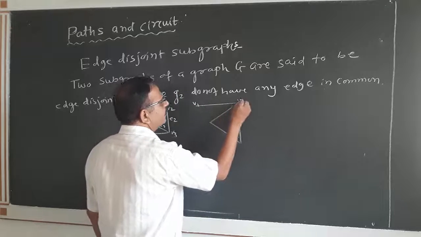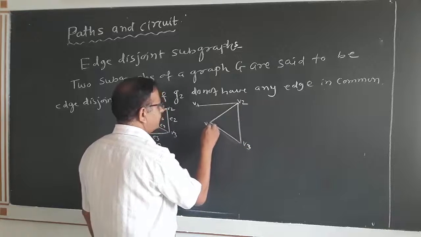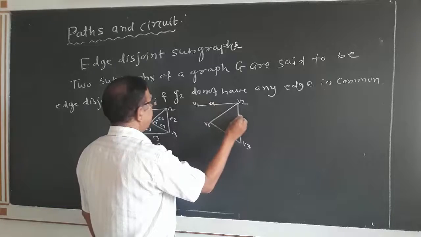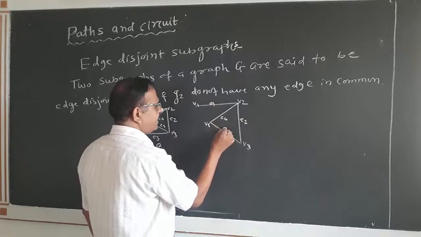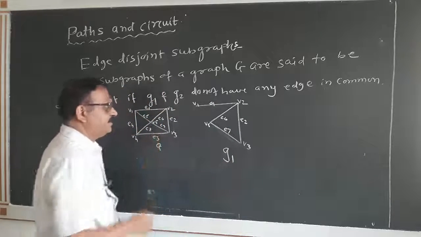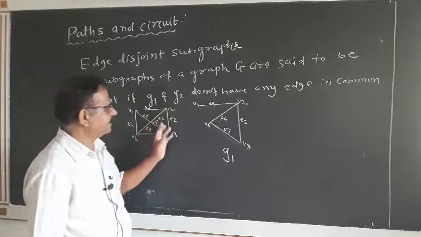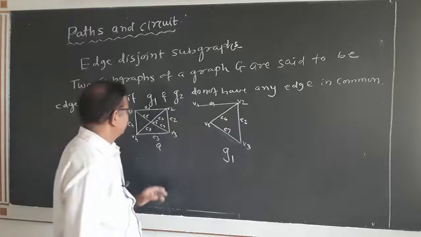V1, V2, V3, V5, E1, E2, E6 and E7. Clearly this is a subgraph of the graph G because every vertex and every edge is in capital G. Now again I shall draw